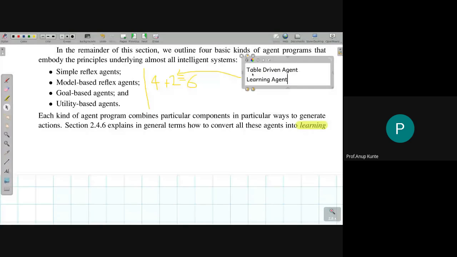I told you about table driven agent, why we should not put it into the agent program types, because it's not realizable. It's a theoretical concept rather than realizable proof. So as a design we can look at it, but it cannot be translated to a solution. That's why we do not include table driven agent. Why we should not include learning agent, we'll talk about it later. Now we'll jump on to the discussion of these agent program types one by one, and we'll also refer to the similarities and differences and how they relate to each other, which does better than the previous one, which will be better in a particular kind of scenario, etc. Okay, let us go ahead.